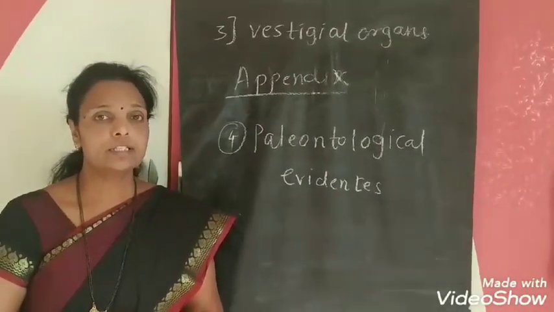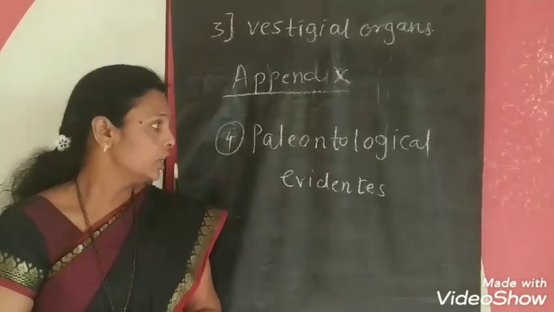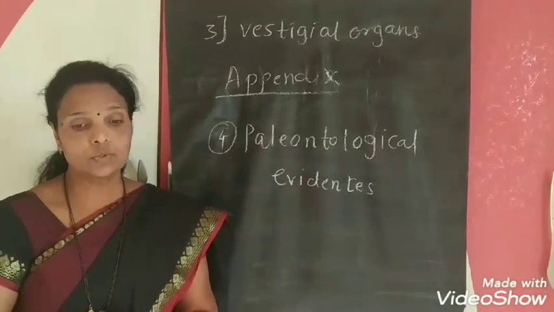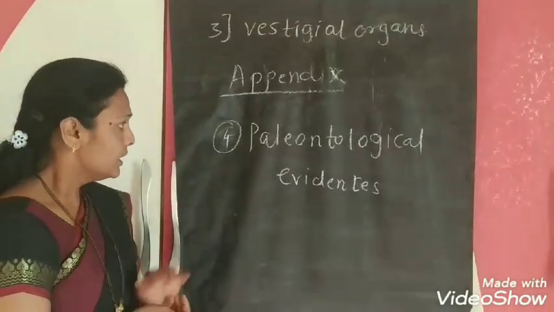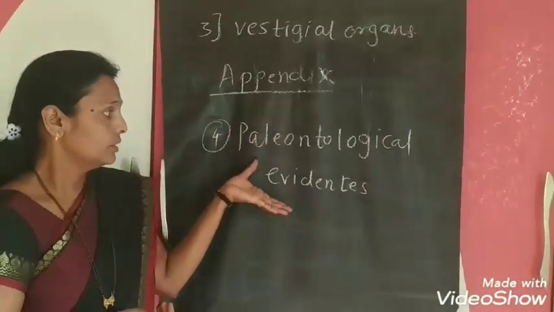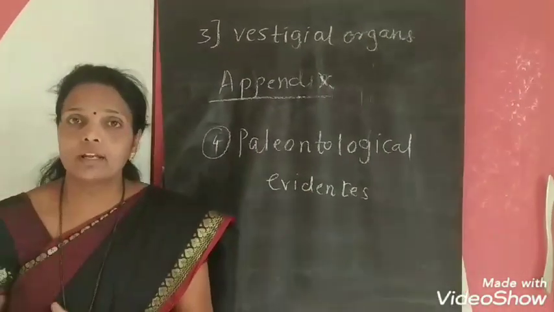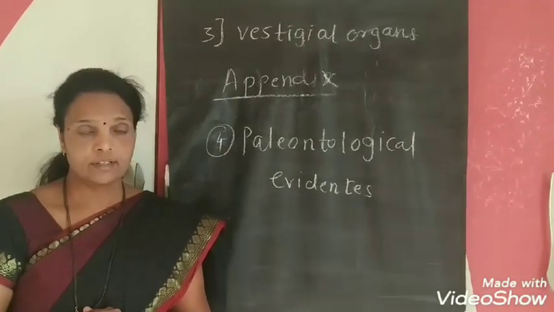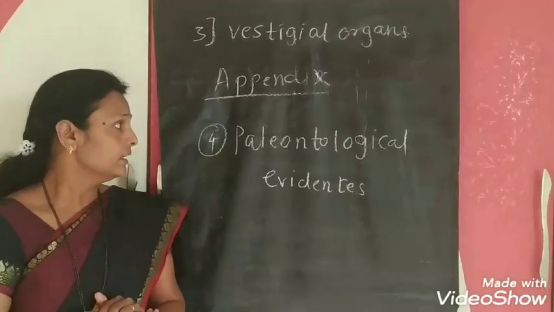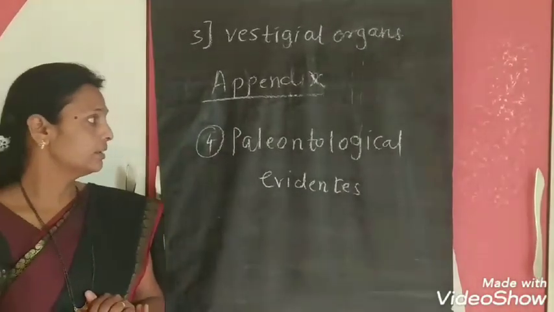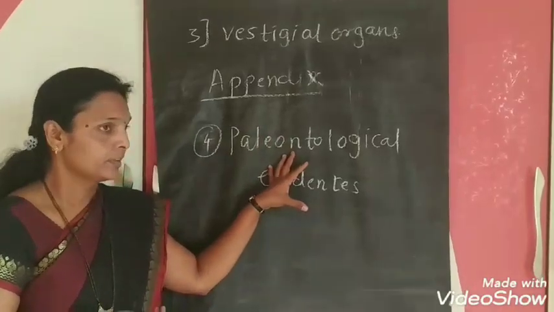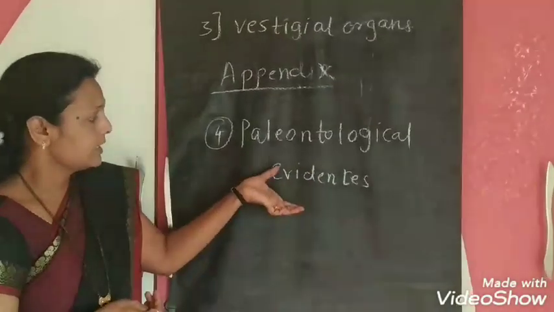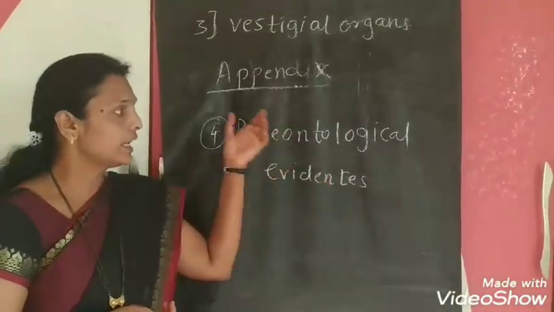Why? Because C12 is a non-radioactive element, and because of this, the ratio of C14 and C12 changes in the case of dead animals. By studying this, we can calculate the age of that particular animal. Nowadays also we can classify, or we can identify the age of that animal.